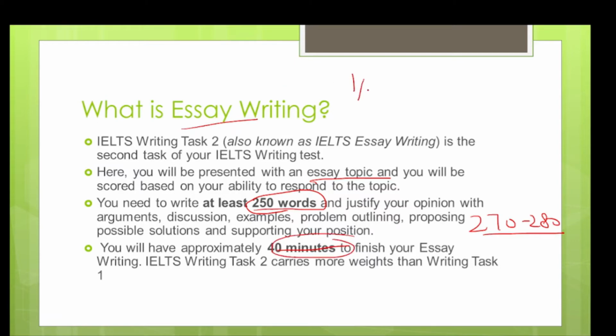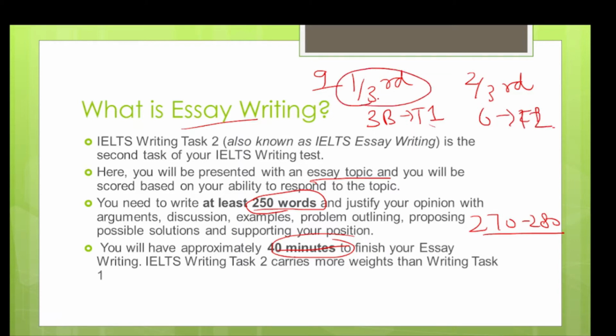Task 1 carries 1/3 of total band score and task 2 carries 2/3. That means out of 9 band, 3 band is for your task 1 and 6 band is for your task 2. But that doesn't mean that task 1 is not important. It plays a very important role in scoring a good band score. So don't neglect this. Anyhow, today we are going to discuss the essay writing first.